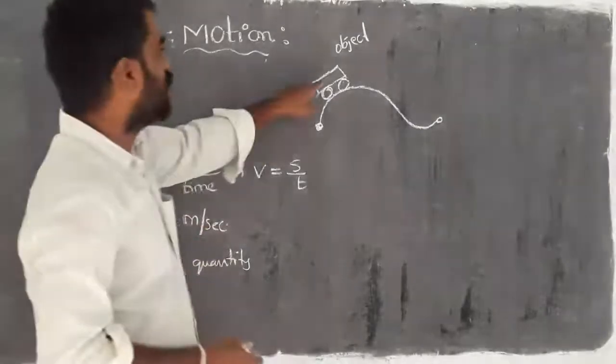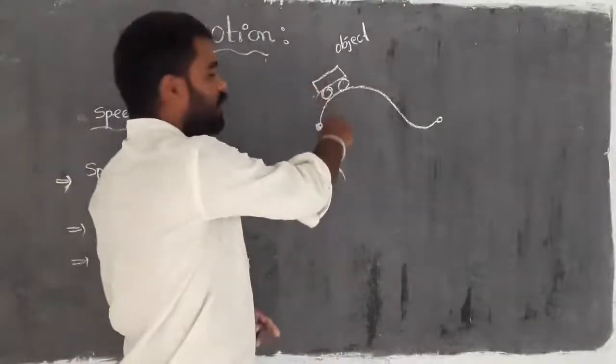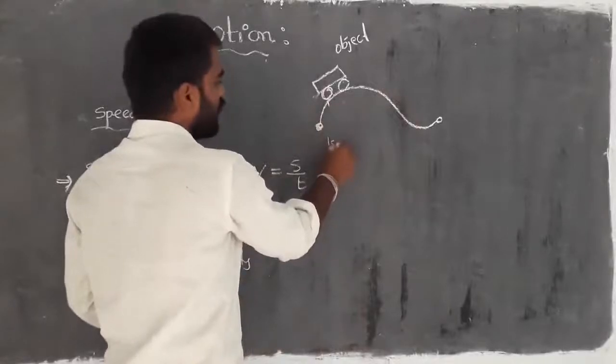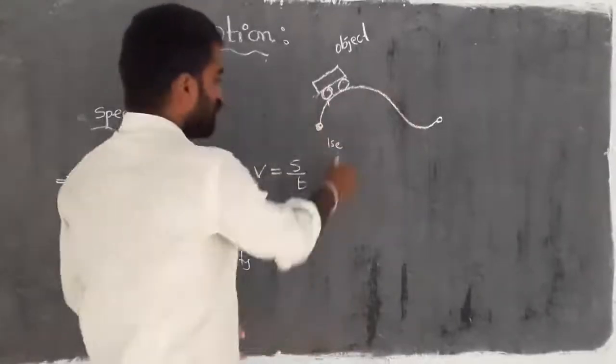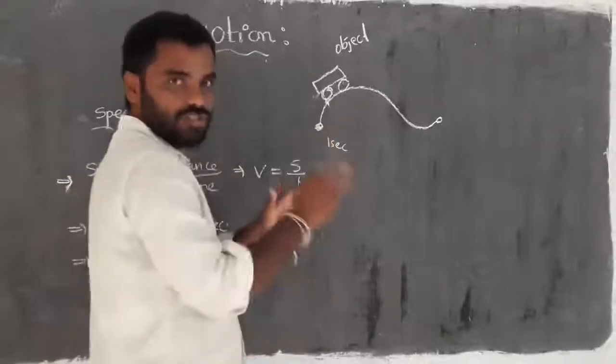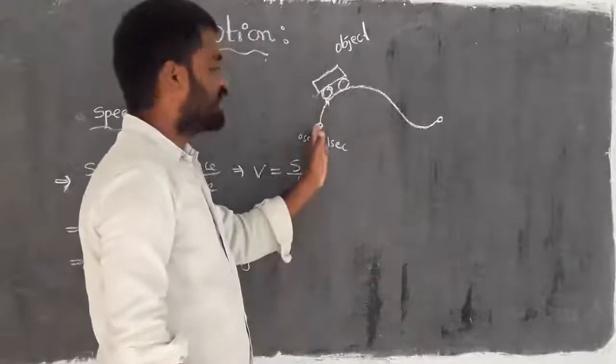So this is the object I consider, which is moving on a curved path. At 0 seconds, that is the starting of time, it is here.